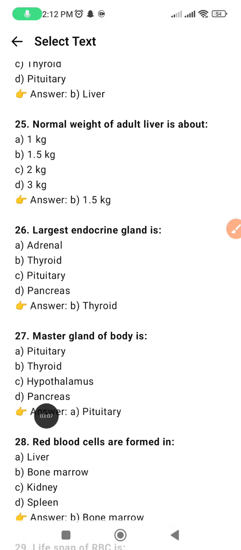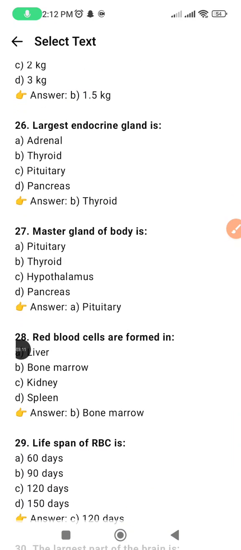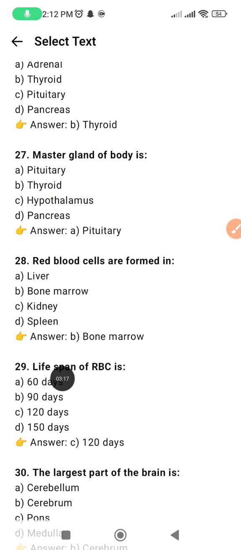Master gland of body is pituitary. Red blood cells are formed in bone marrow. Lifespan of RBC is 120 days.